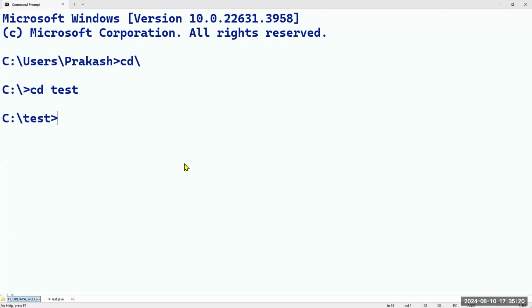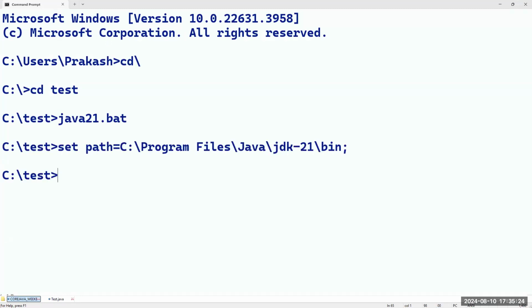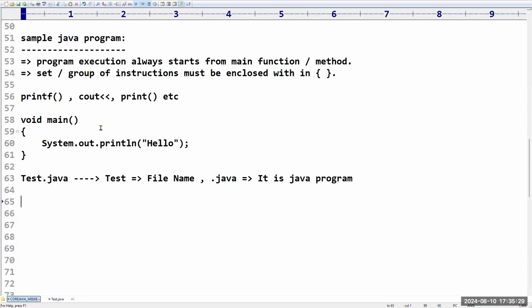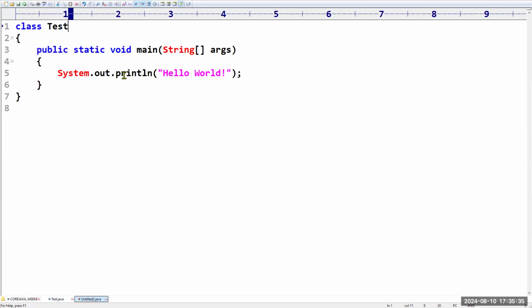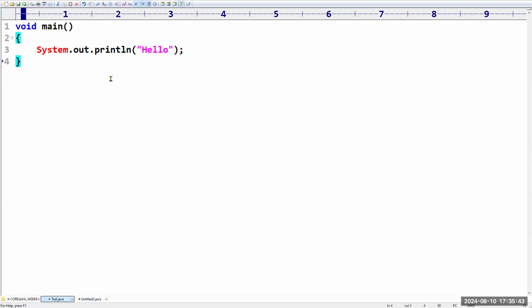How to execute? I already prepared one batch file for this, because up to Java 20 version, this is not a complete Java program. If I want to prepare a Java program, it will be like this. This total story we have to take, up to version 20. But from 21 onwards, just to make it comfortable for programmers, they introduced nameless classes.